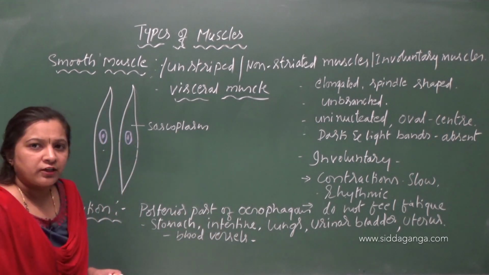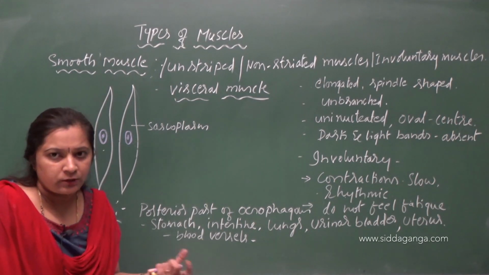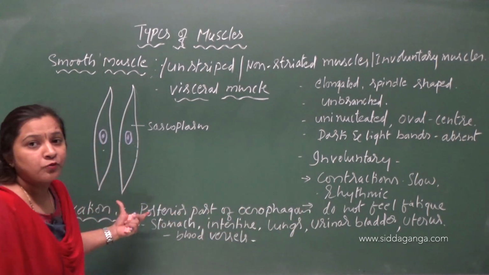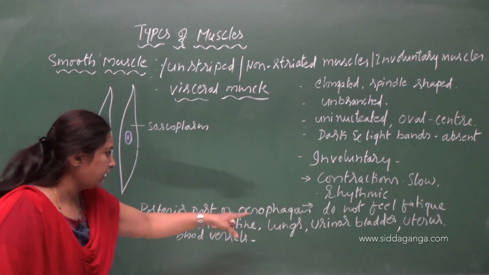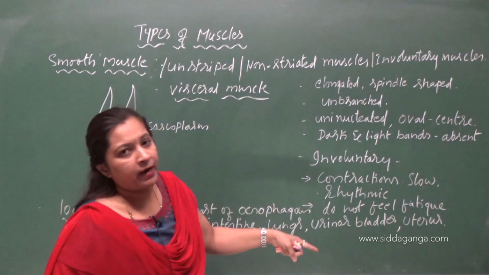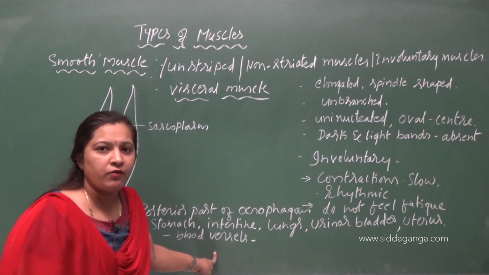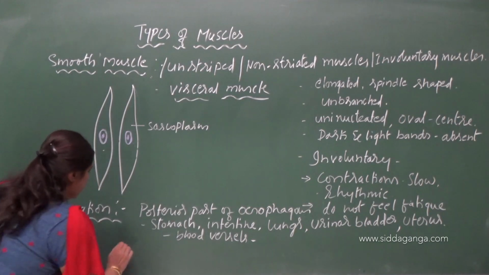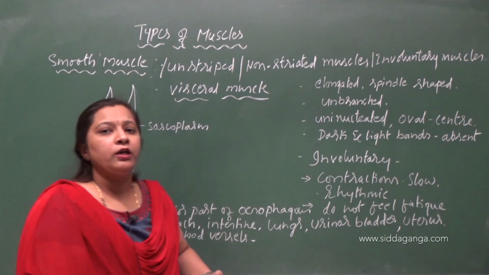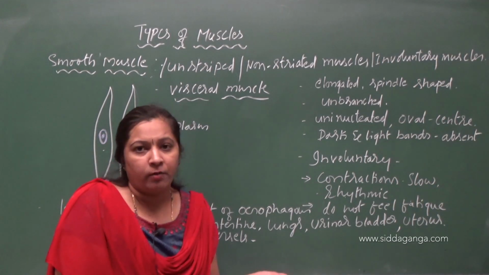And what about the function? The skeletal muscles' function is the movement of body parts and locomotion, right? What about the function of smooth muscles? As I said, they are found lining the alimentary canal, the urinary bladder, and the wall of blood vessels. So can you guess the function now? They bring about involuntary movements in the body. Involuntary movement, in the sense of peristalsis.